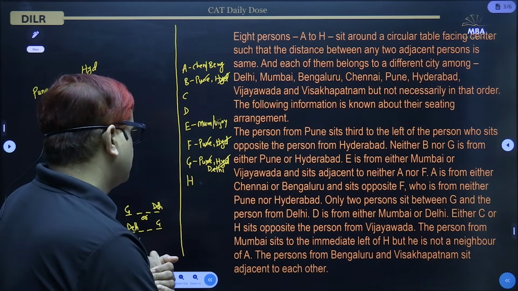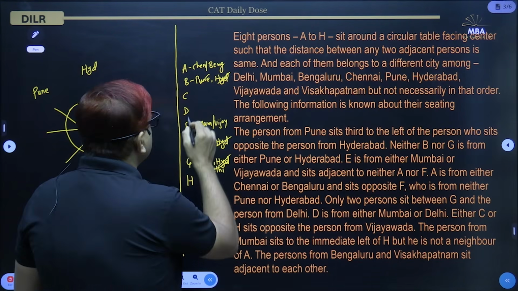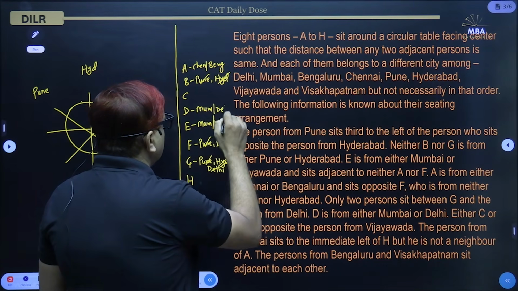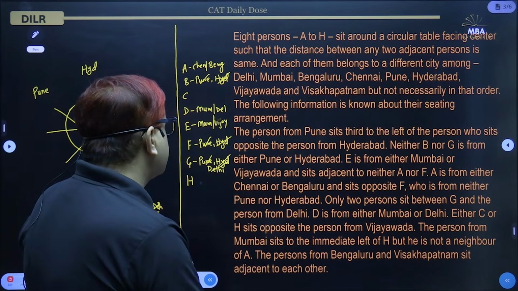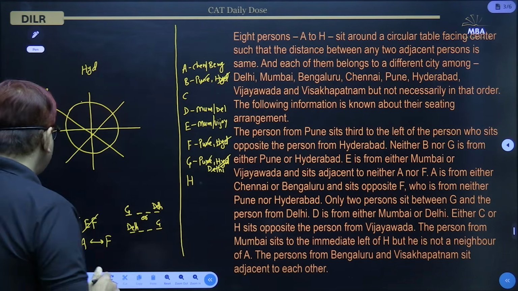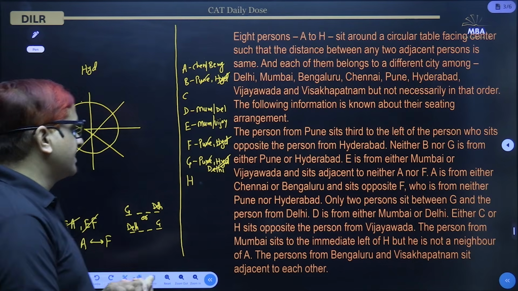Now D is from either Mumbai or Delhi. And either C or H sits opposite the person from Vijayawada. So either C is sitting opposite the person from Vijayawada, or H is sitting opposite the person from Vijayawada.